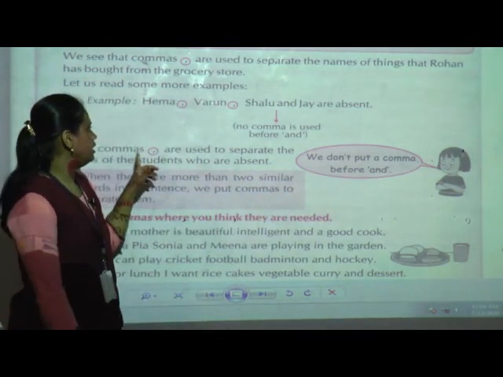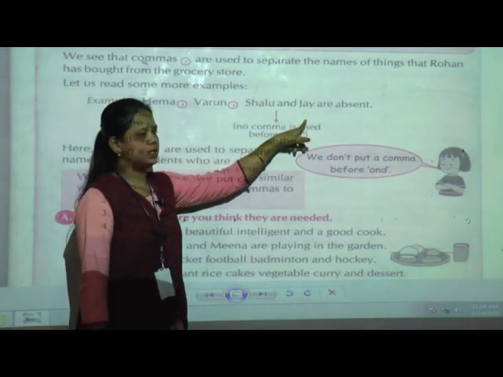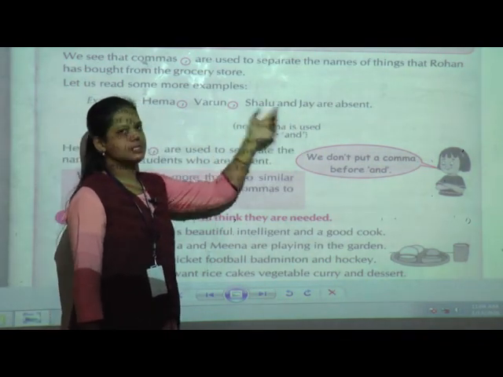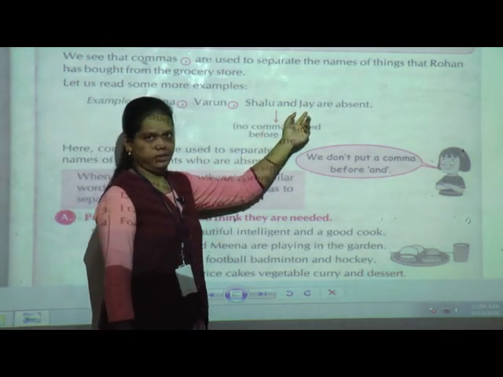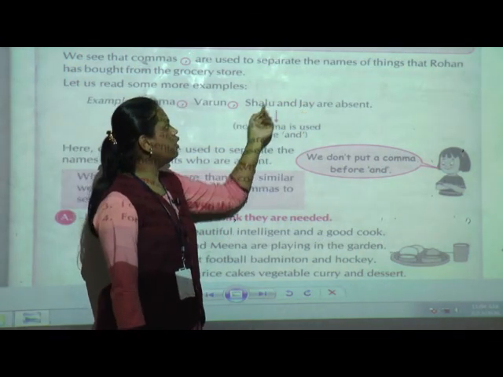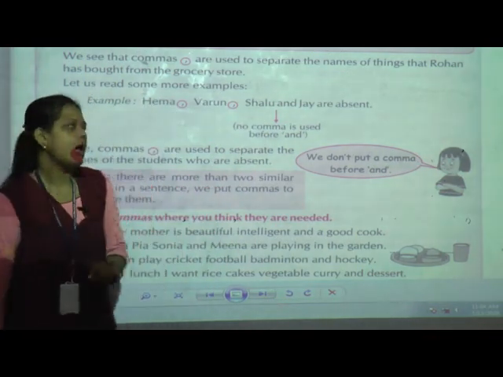See the example given: Hema, Varun, Shalu and Jay. There are four students' names. After three names, and Jay is given, so no comma is given there. We are not going to give a comma before and.